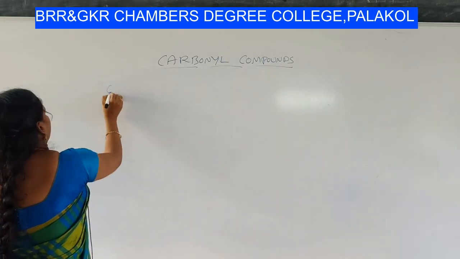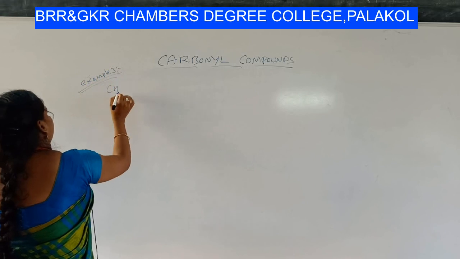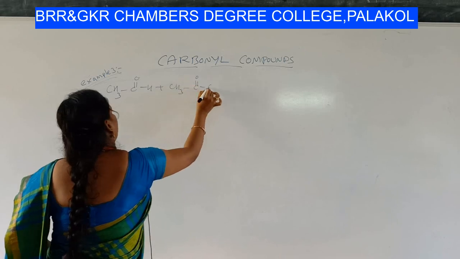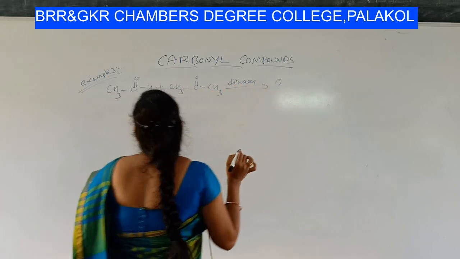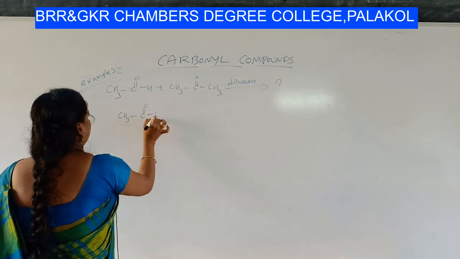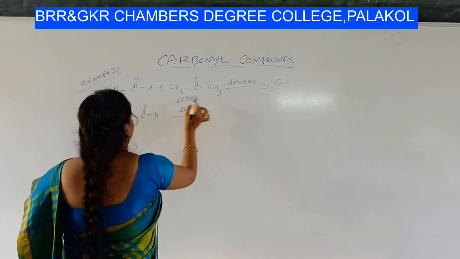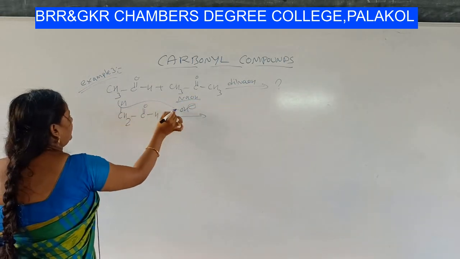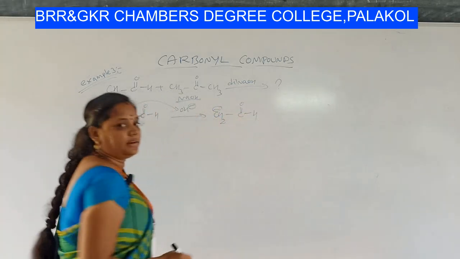Okay students, example 3. When you combine acetaldehyde with a ketone, what happens? In the presence of dilute NaOH, let us do this. First, take acetaldehyde. The OH minus ion from NaOH removes the proton from the alpha carbon. So H will be removed, and you will get CH2 minus C double bond OH, right?